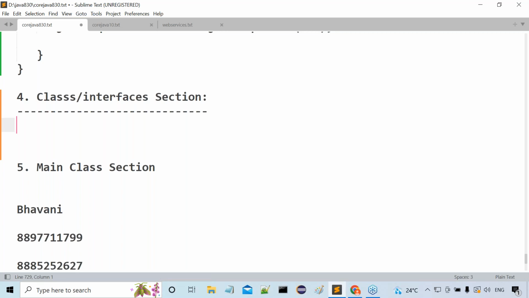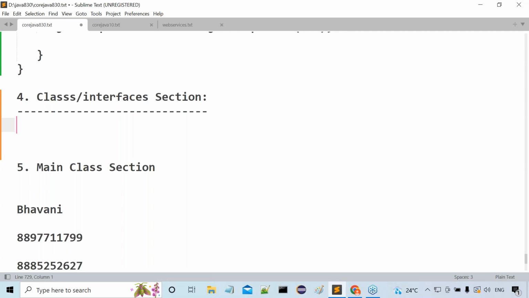Classes and interfaces we have to use. Why? Because in Java, we write every program with classes only. In object-oriented programming languages, everything is written with classes. Without classes, we are unable to write a program, damn sure. So definitely we have to write classes, and interfaces also. But here my question is, what is this class actually? What is the requirement to write classes? What are these classes able to represent? I want to know that.